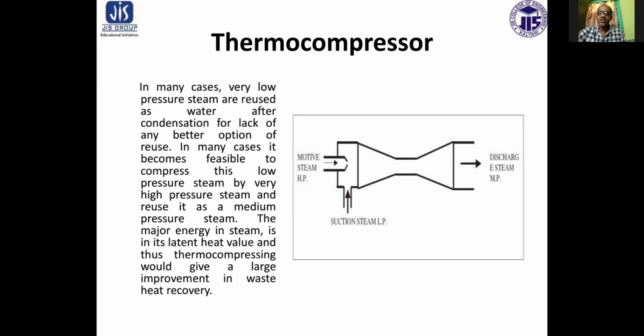That means the fluid that has to gain the heat enters this device as low pressure steam, but the outcome will be medium pressure steam. The major energy in steam is in its latent heat value, and thus the thermocompressor gives a large improvement in waste heat recovery.